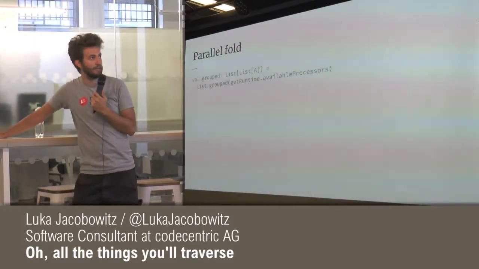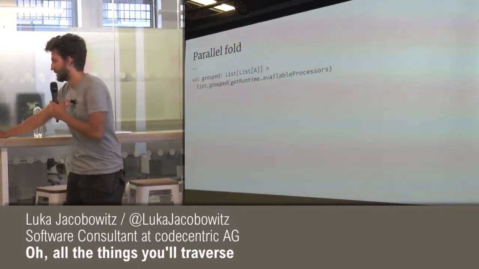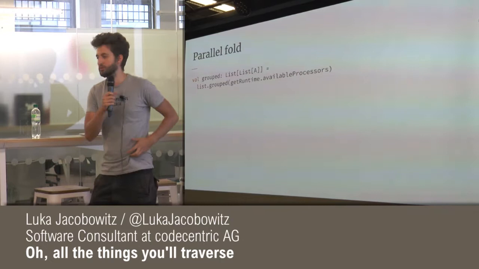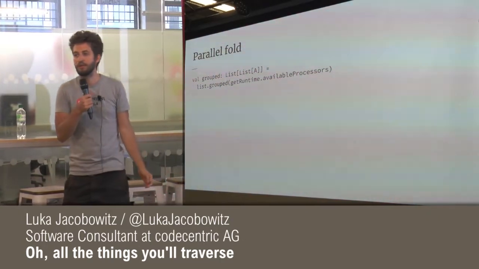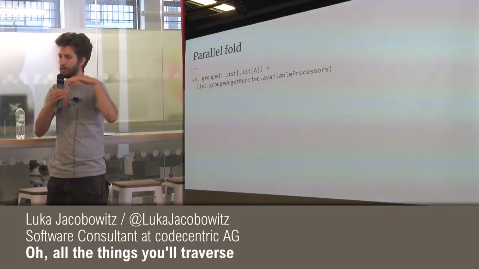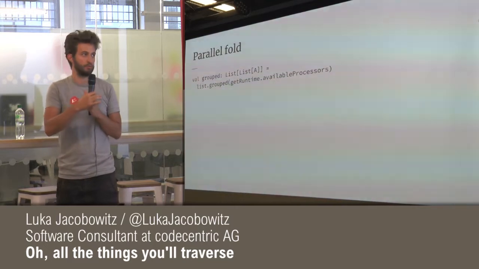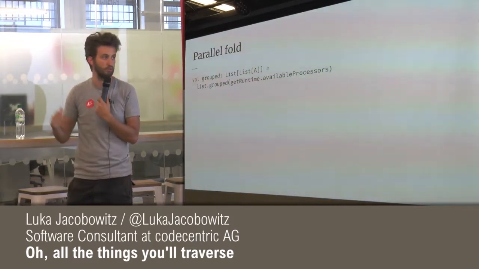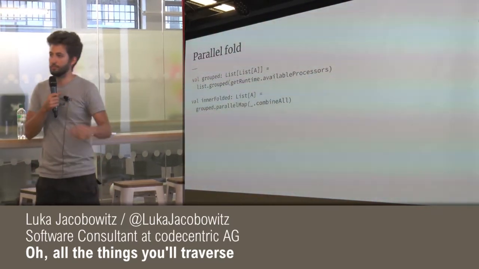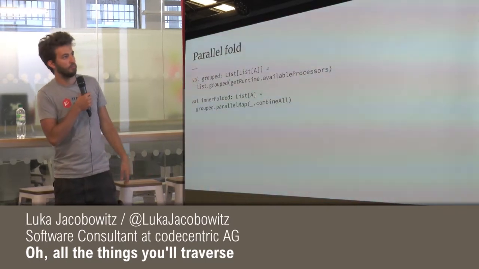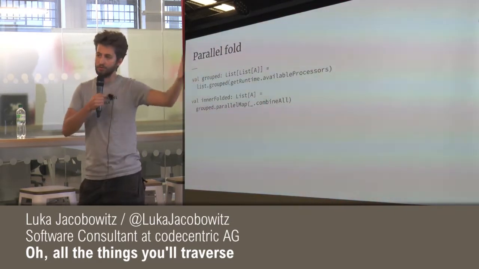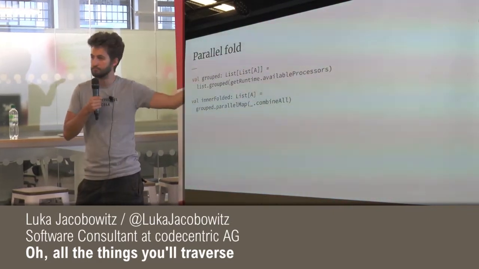So that's why they're really important. And to show that, I created a very small example. So we have this list of A's which has a monoid, and to start, we just group them in a specific number for all of our available processors, because we only want groups for the amount of CPU cores. And then we can use this parallel map, which basically just maps in parallel. So from this list of lists, we get a list by folding all of these inner lists in parallel, right? That makes sense, I guess.